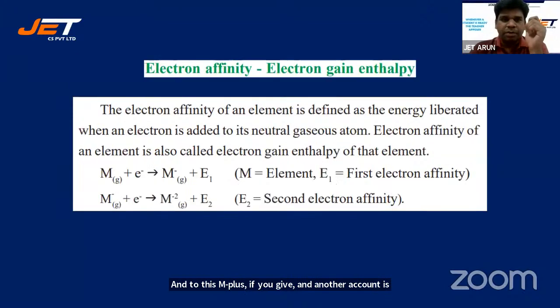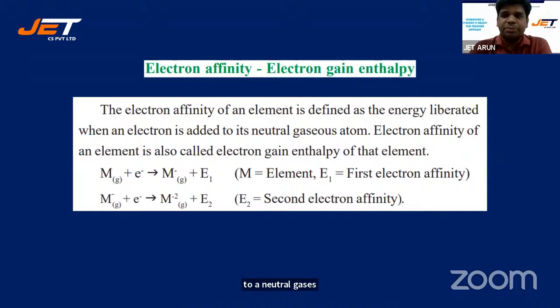Let's see electron affinity. The electron affinity of an element is defined as the energy liberated when an electron is added to a neutral gaseous atom. Ionization energy was when you remove an electron, when you knock out an electron. But electron affinity is when you add an electron. Electron affinity of an element is also called the electron gain enthalpy of the element. Symbolic representation: M is an element. You add an electron to it, and you get M minus, the first electron affinity. To this M minus, if you add another electron, you get the second electron affinity. This is pretty simple.